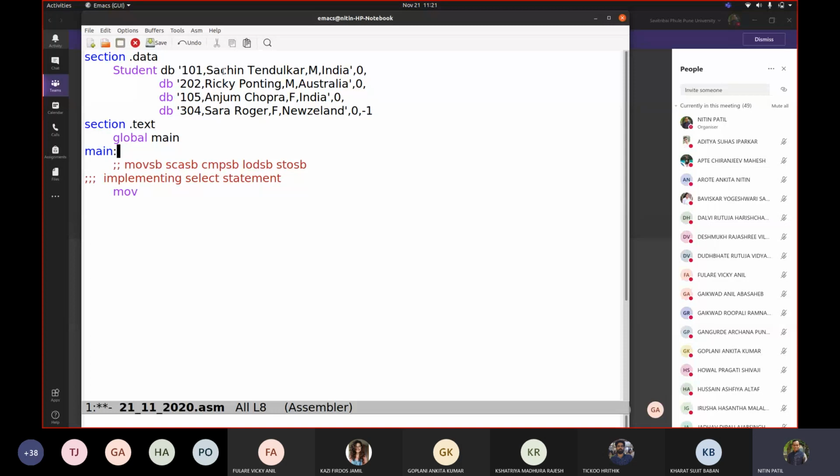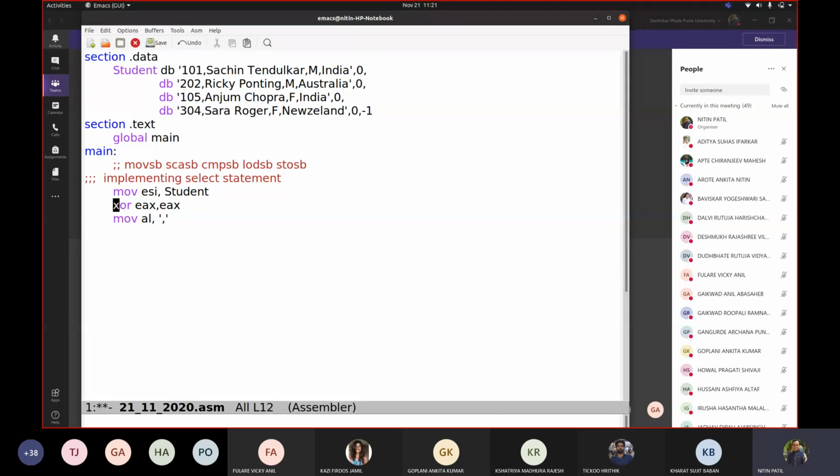Let us say we write ESI comma student, so we will be getting the address. Now we are talking about move, because we are going to make use of SCAS. So let us say XOR EAX comma EAX, move AL comma, since we want the comma to be scanned.